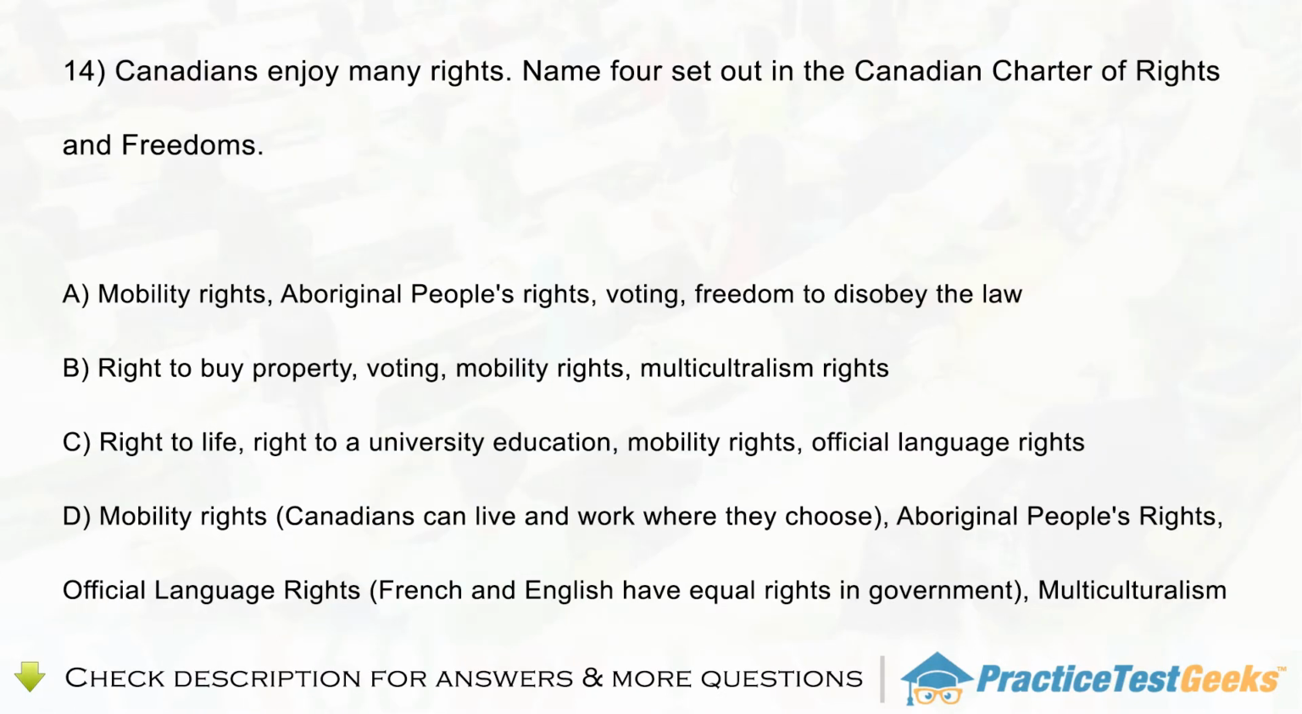Question 14. Canadians enjoy many rights. Name 4 set out in the Canadian Charter of Rights and Freedoms. A. Mobility rights, Aboriginal people's rights, voting, freedom to disobey the law. B. Right to buy property, voting, mobility rights, multiculturalism rights. C. Right to life, right to a university education, mobility rights, official language rights. D. Mobility rights, Canadians can live and work where they choose, Aboriginal people's rights, official language rights, French and English have equal rights in government, multiculturalism.